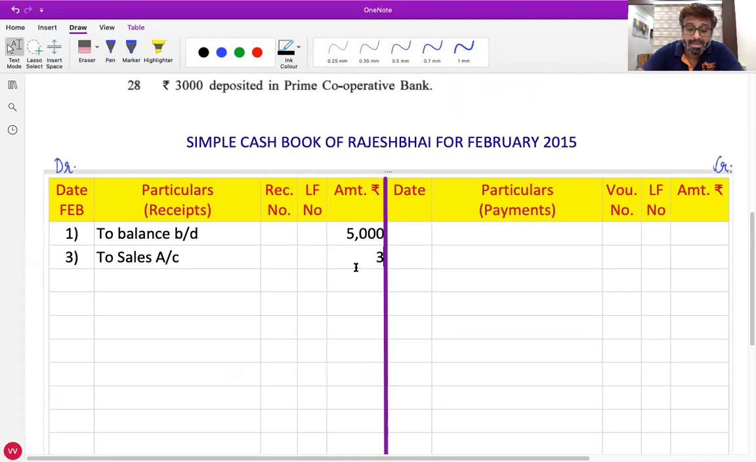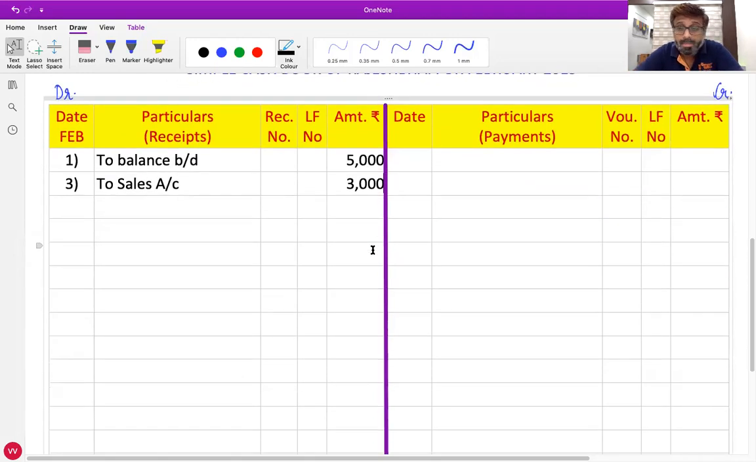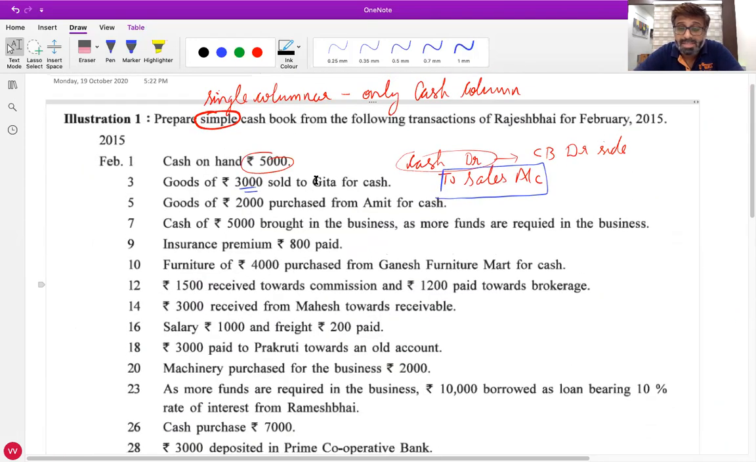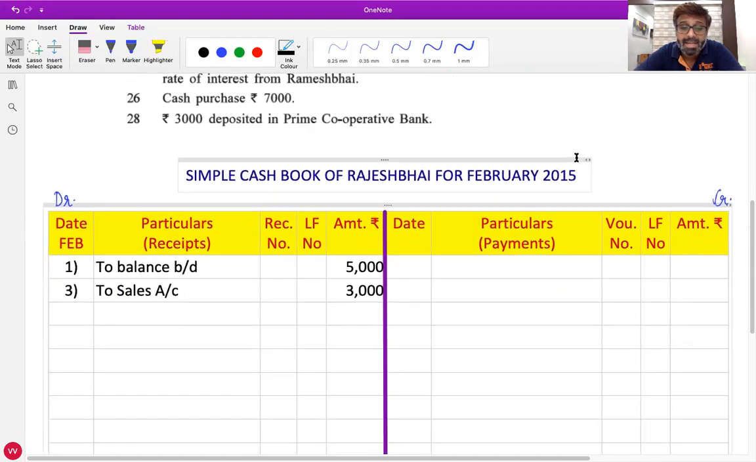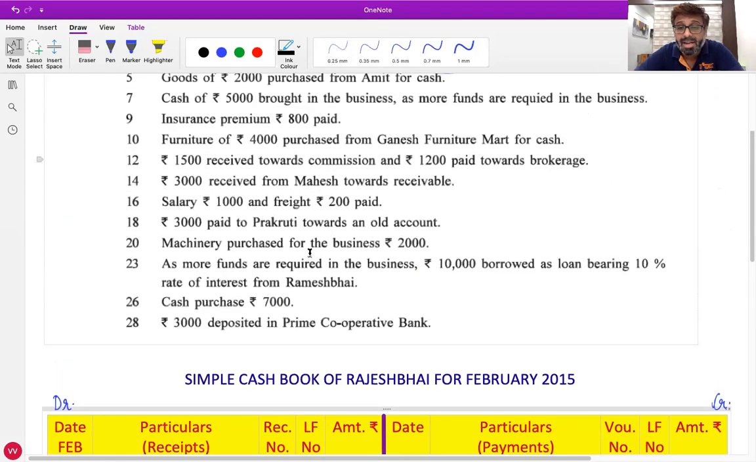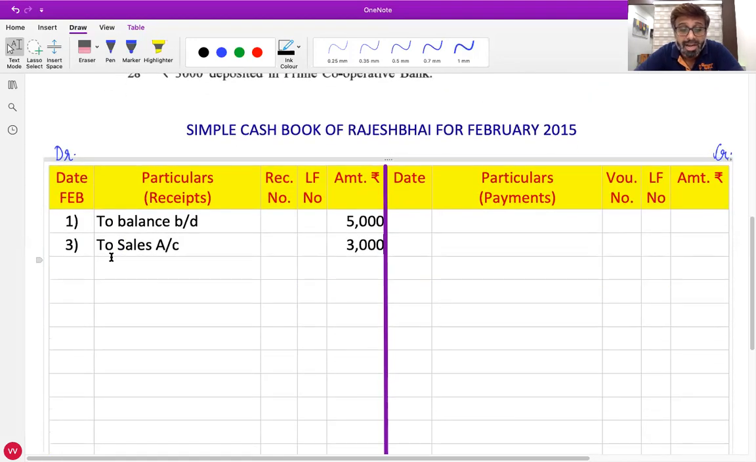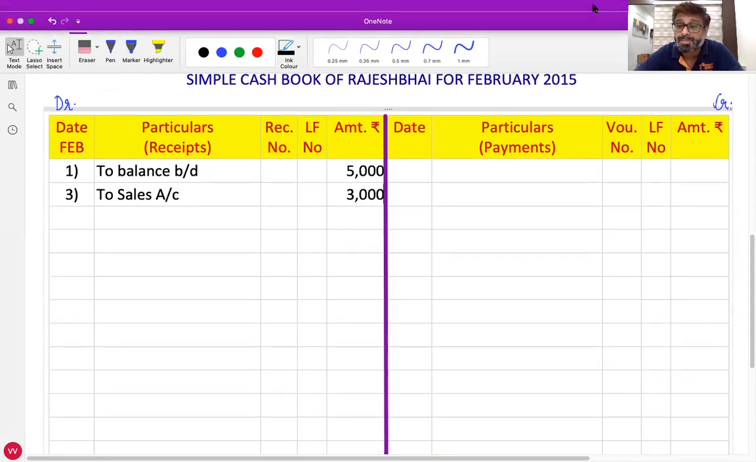Any doubts with this? No, sir. Okay, I repeat it one more time. Cash comes in, debit. What comes in? Cash account, debit. Goods goes out, credit. What goes out? Sales account. Cash account debit, so in the cash book we will write on the debit side. Date is 3rd, and we'll write the name of the opposite account, which is to sales account. So in particulars we will write to sales account. Amount is 3,000. Any confusions?